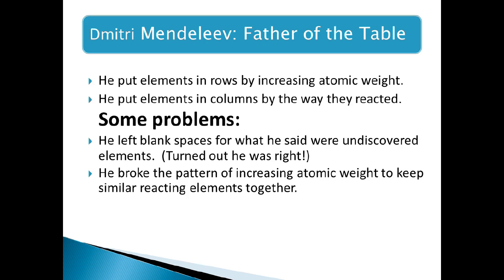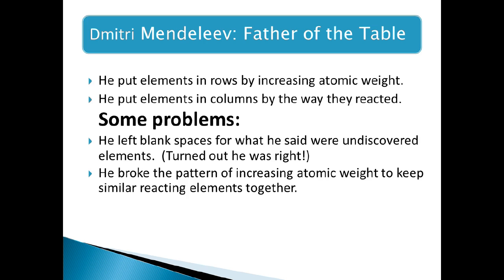The only discovered elements at the time were 67 elements, and he used 67 cards. On each card, he wrote the name and some physical and chemical properties of each element, like melting point, boiling point, density, and others.